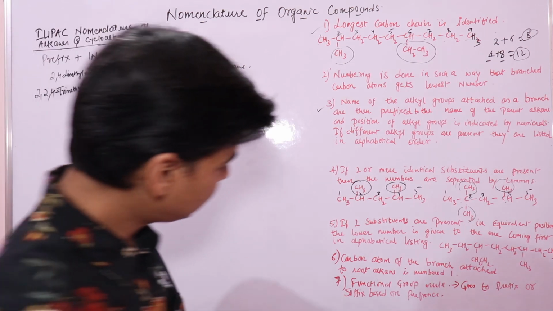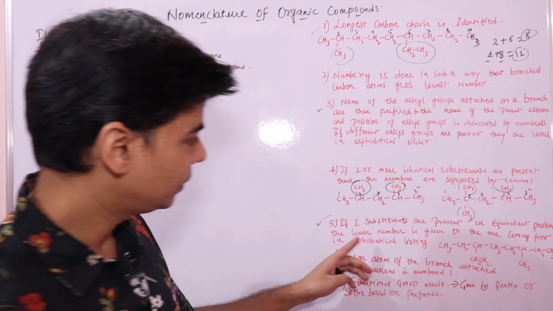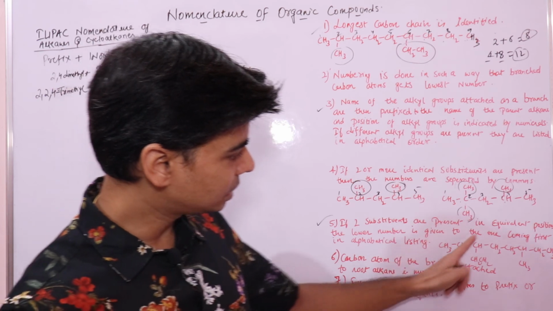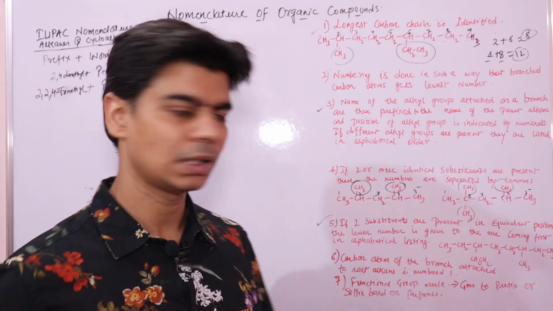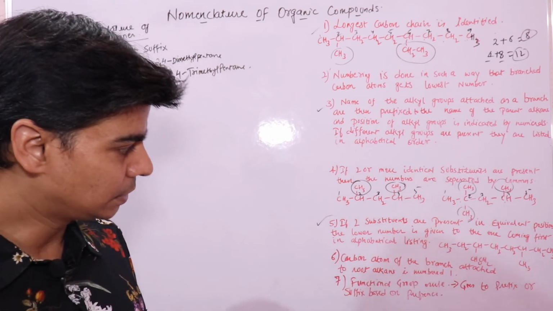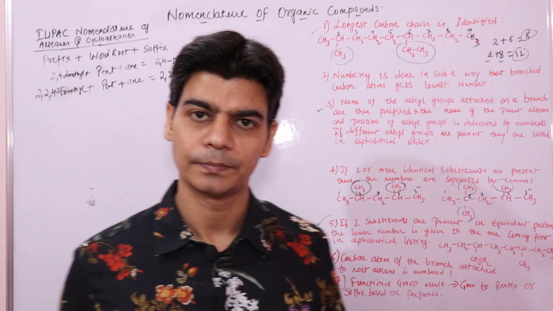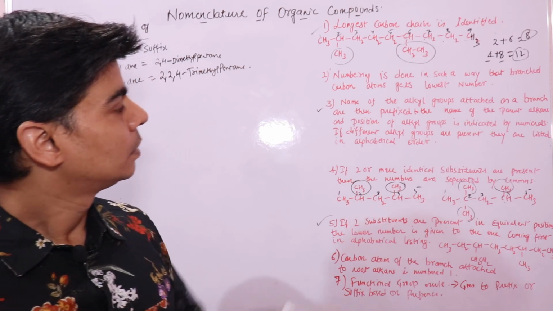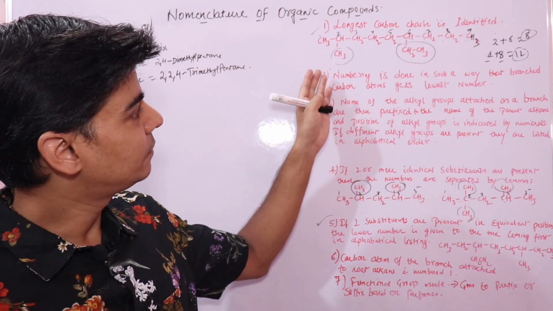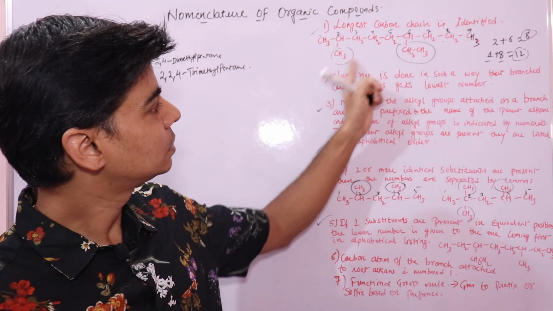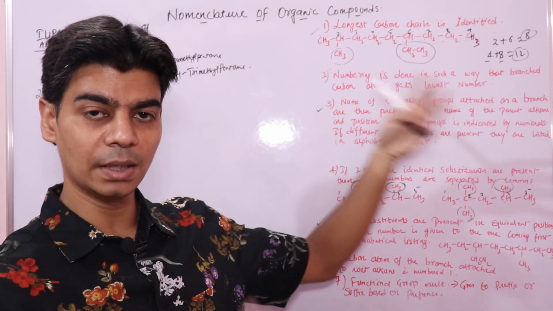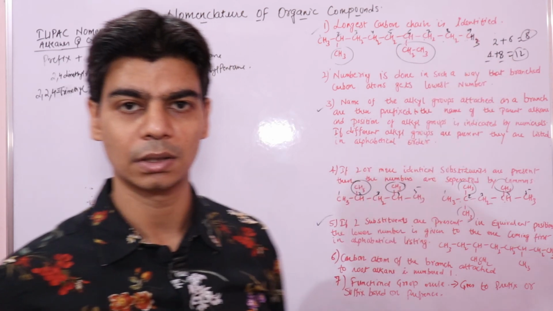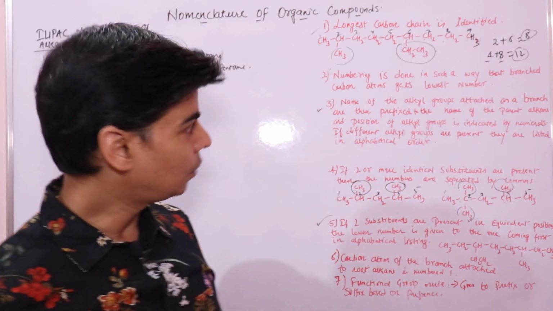The other rule, now let's come to rule 5. If two substituents are present in equivalent positions, the lower number is given to the one coming first in alphabetical order. Now you have a situation where you have two substituents. From where to start? As per the first rule, we said we will start numbering such that these get lower numbers. So we followed the first one from left to right. Now how to name these?